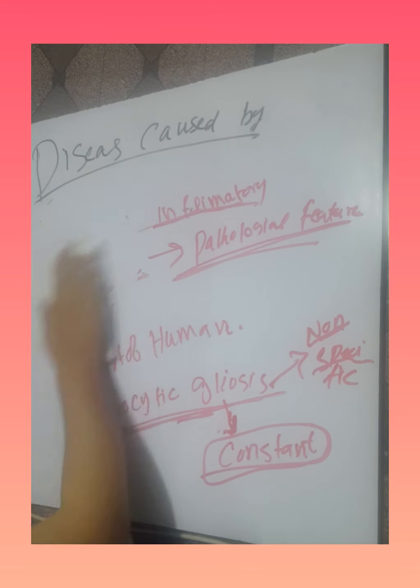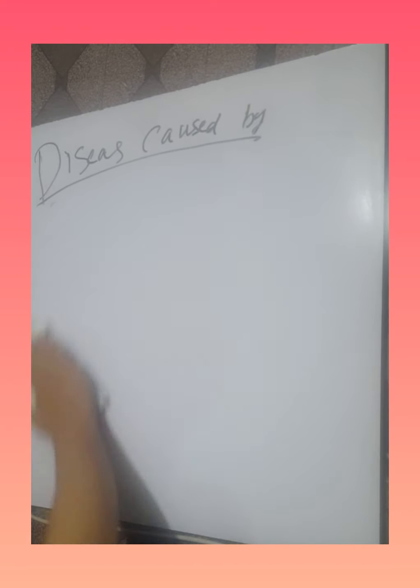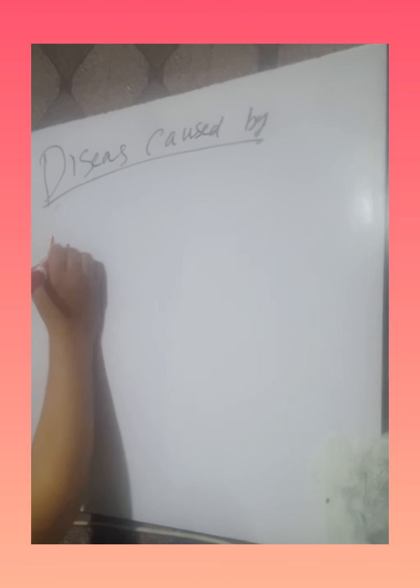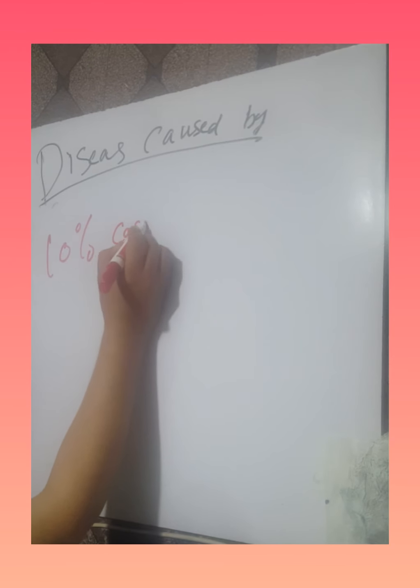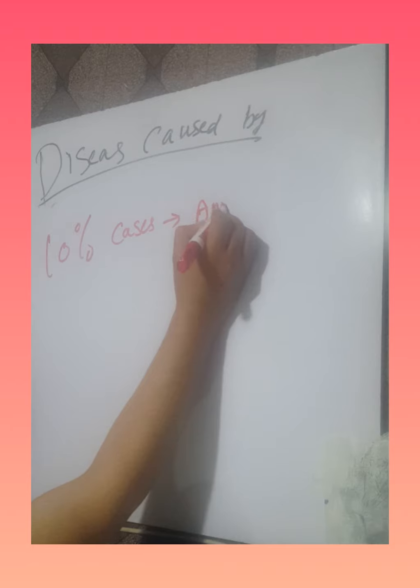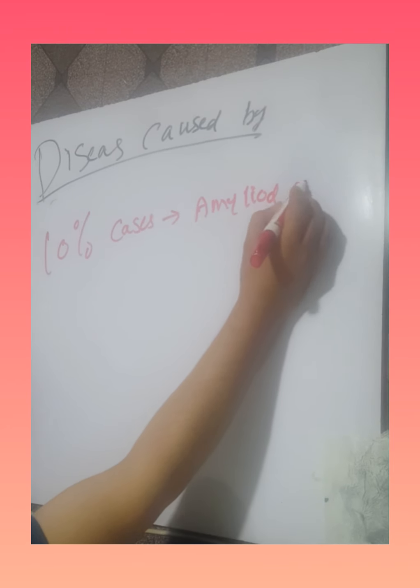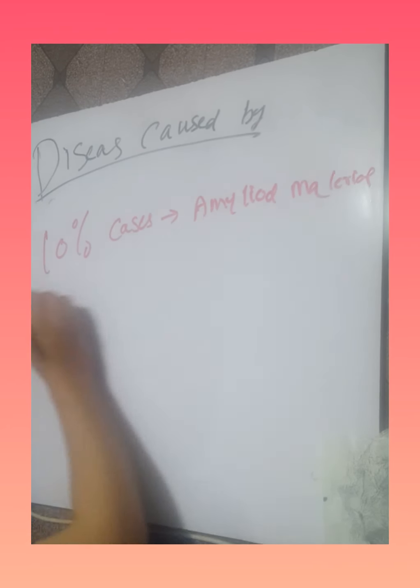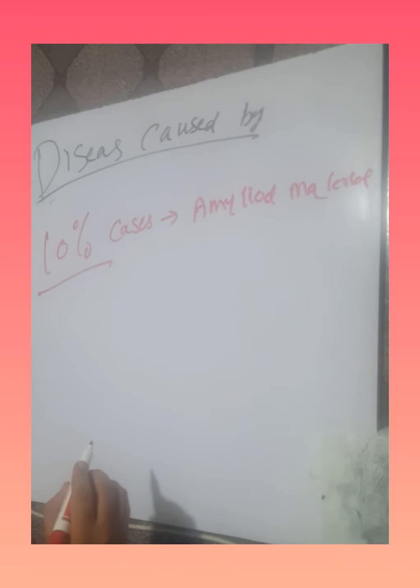What percentage of cases have amyloid plaques in prion disease? This is the question. How often do amyloid plaques or amyloid fragments occur in prion disease? The answer is 10% of cases. In 10% of cases there will be amyloid material.